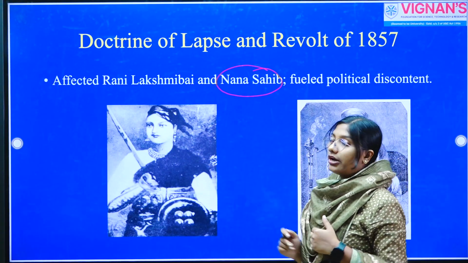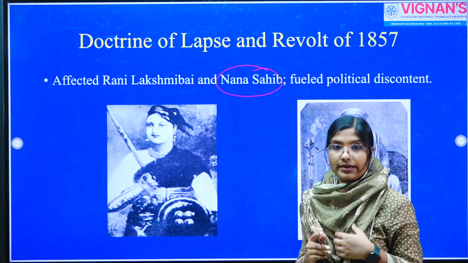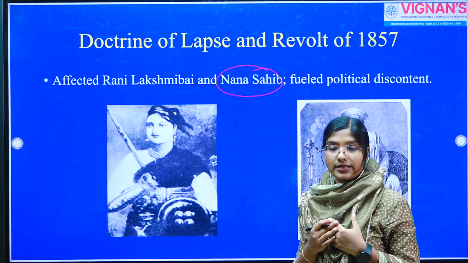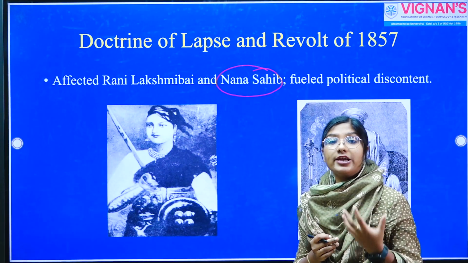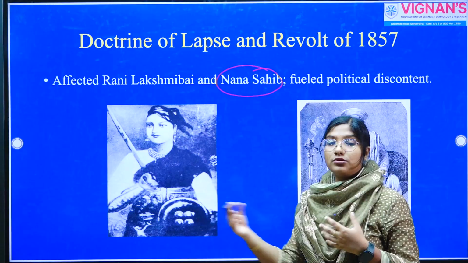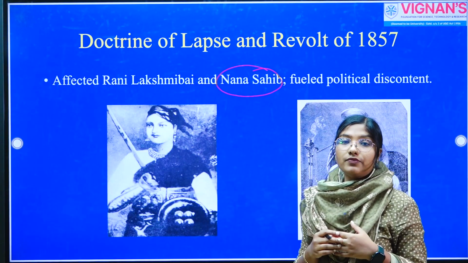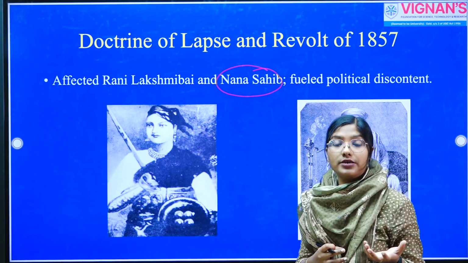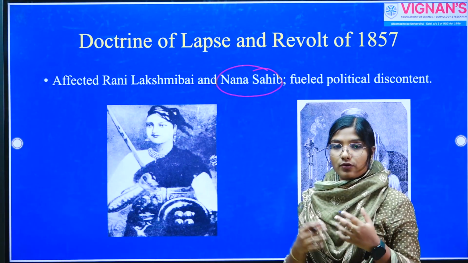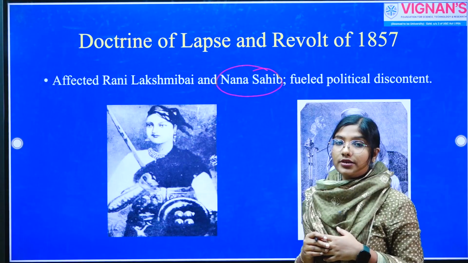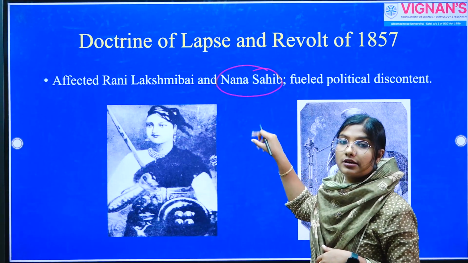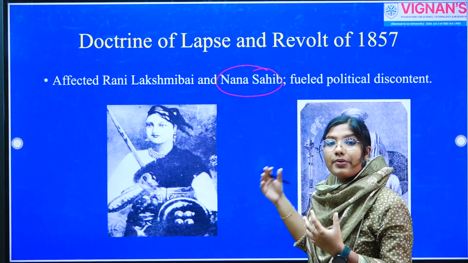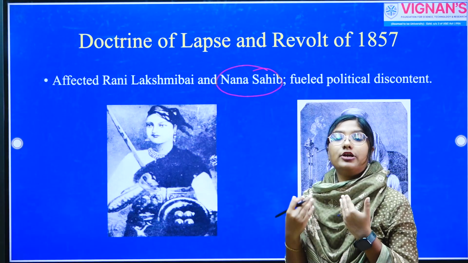Nana Sahib was the adopted son of Peshwa Bajirao II, and he expected that he would inherit the position of Peshwa Bajirao II and also get the pension which was given by the company to Peshwa Bajirao II. However, the East India Company humiliated Nana Sahib, mentioning that he is an adopted son and is not eligible for this pension and other privileges. So here, even though the Doctrine of Lapse is not directly applied, we can see that the company was not ready to recognize adoption.